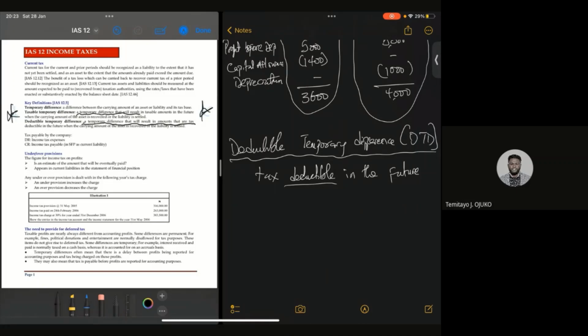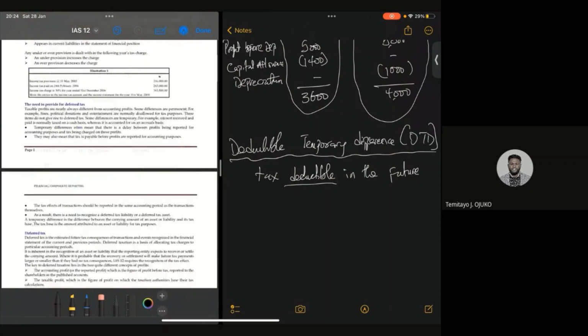While a taxable temporary difference will make you incur more tax in the future. Now, that is just a simple definition of taxable temporary difference and deductible temporary difference.